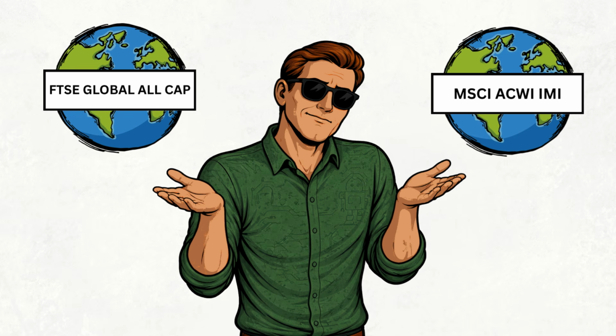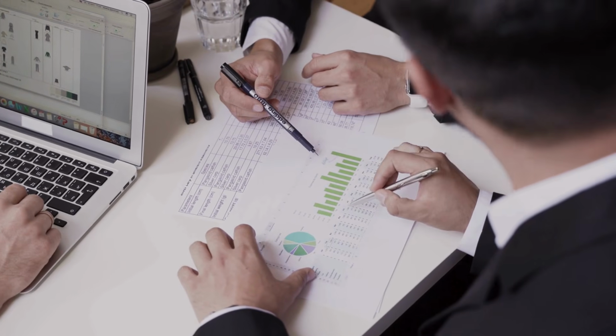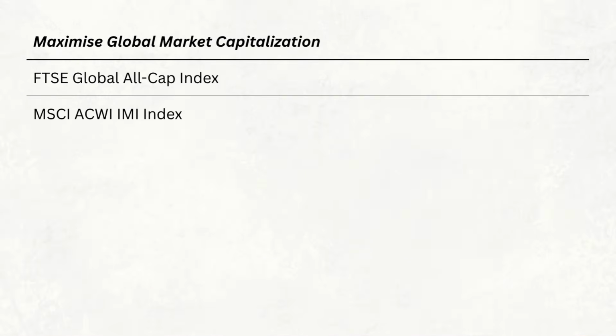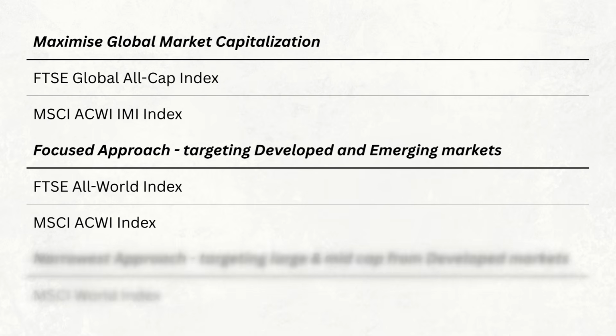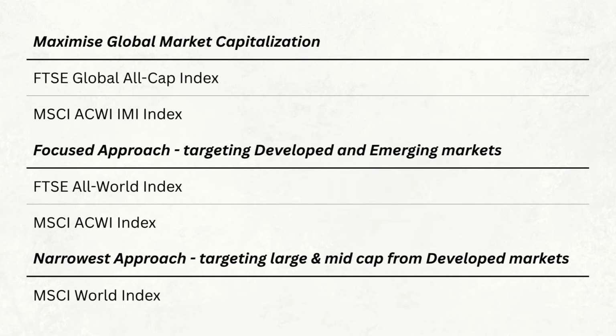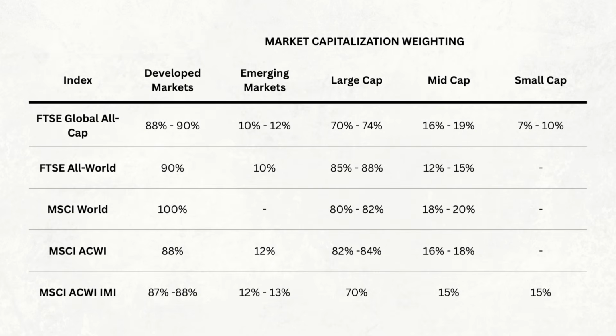For clarity, there isn't necessarily a single best global index, because the answer depends on what you're trying to achieve with your investment. If your priority is to capture as much of the global stock market as possible, you might prefer an index that includes both emerging markets and small cap companies. If you prefer a slightly narrower approach, focusing on the larger companies in developed and emerging markets, that's also a perfectly reasonable choice. And there's nothing inherently wrong with choosing an index that doesn't include every possible market or every possible company. The important thing is understanding what you're actually buying.